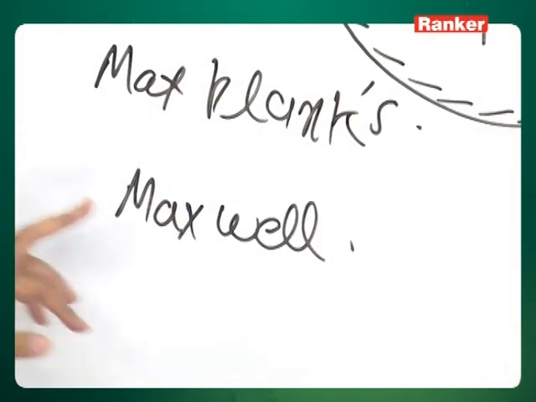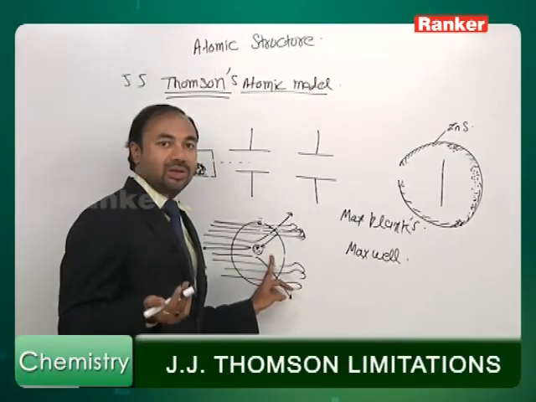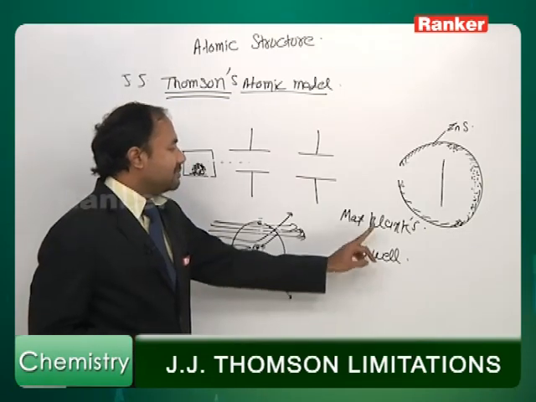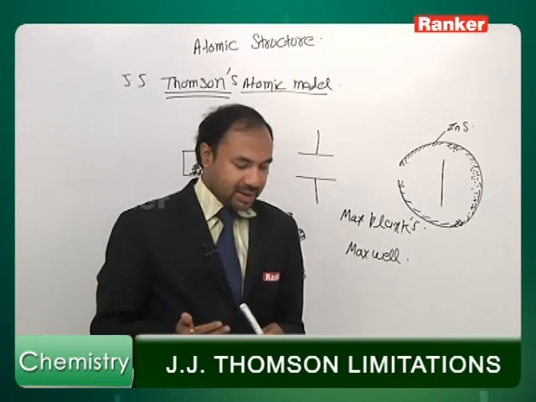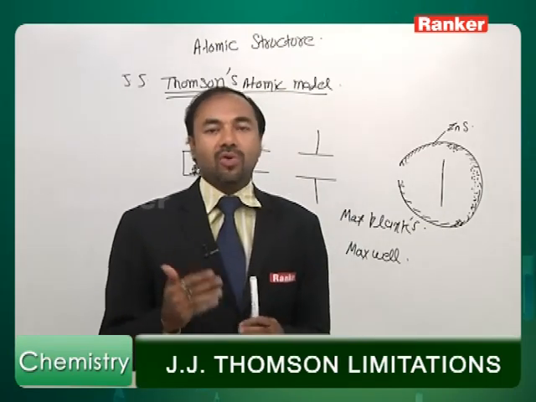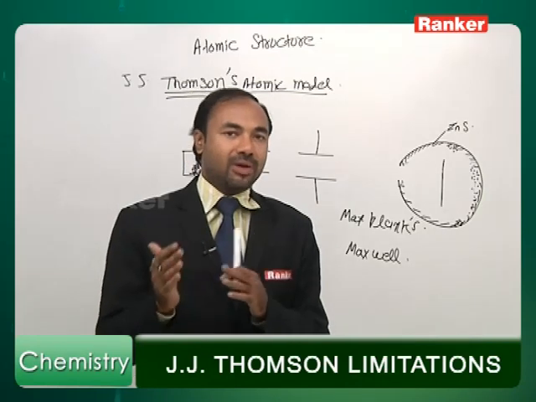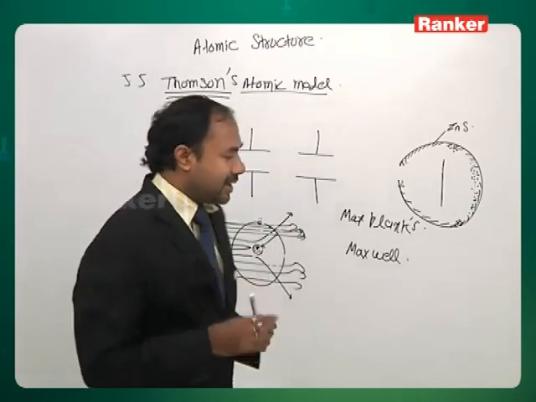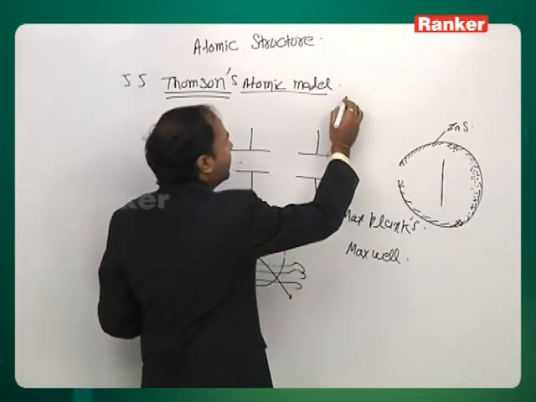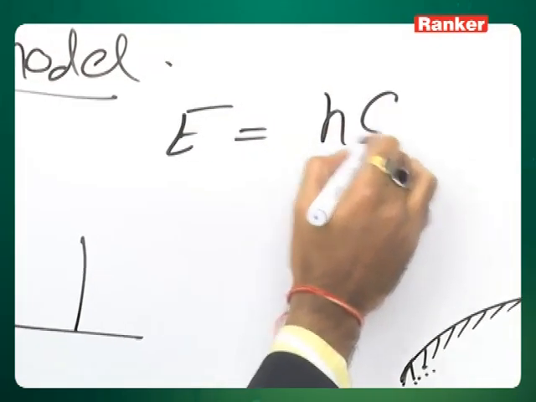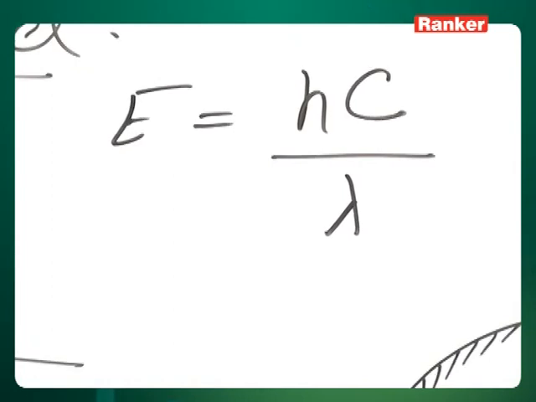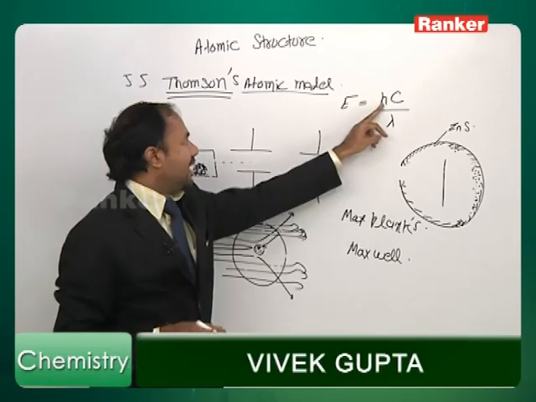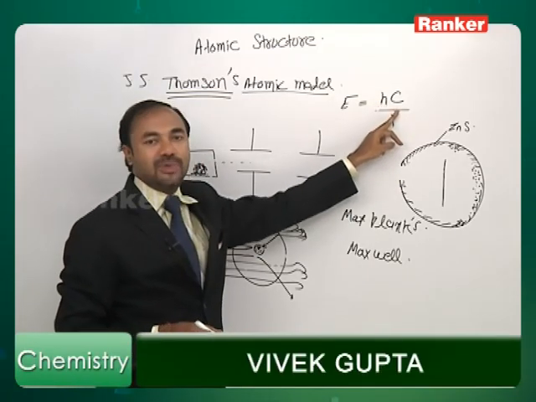Maxwell said this, so based upon this, Rutherford's atomic model became obsolete, meaning we cannot say this is correct. Another scientist, Max Planck, said that energy is not emitted or absorbed continuously. How is it absorbed or emitted? It is emitted or absorbed in the form of photons, in packets of energy. Each packet consists of a certain amount of energy, and he said this can be given by E equal to hc by lambda, where lambda is the wavelength of that particular radiation, h is Planck's constant, and c is the speed of light.